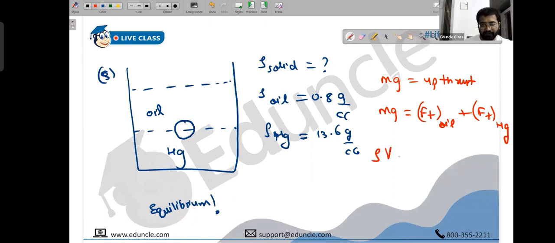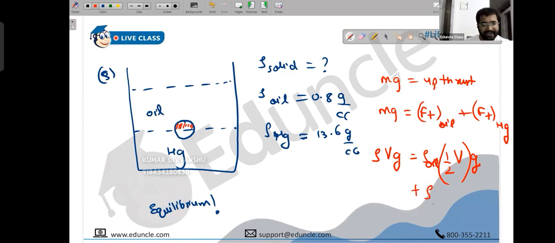Mass is density into volume into gravity. Upthrust of oil: that's the density of oil. What is the volume of oil displaced? Half of the sphere, what do you think? This is the volume of the liquid displaced in the oil. Half, exactly half of the volume. Tell me if you have any questions, please, right now. Into gravity. Upthrust is weight. Weight is mass into gravity. Mass is density into volume. Density of oil is rho of oil, and the volume of the liquid displaced will be half of the sphere.